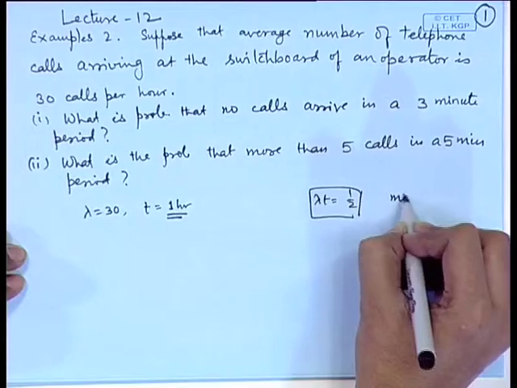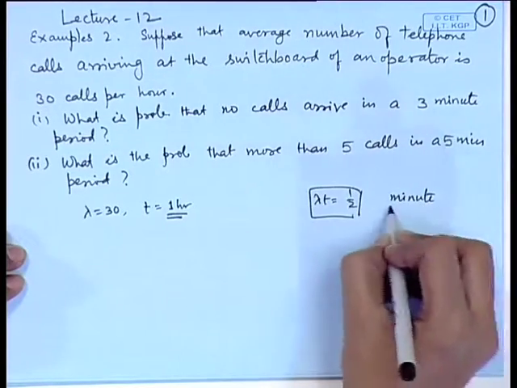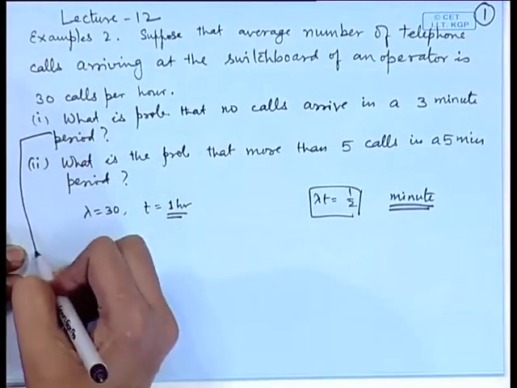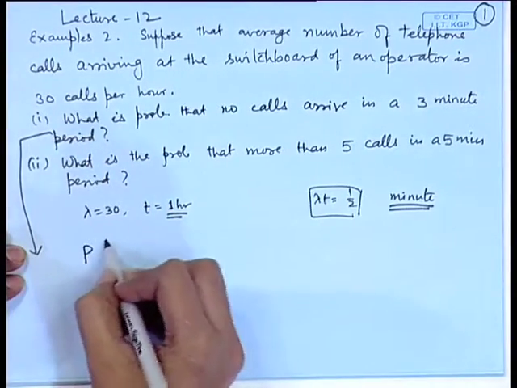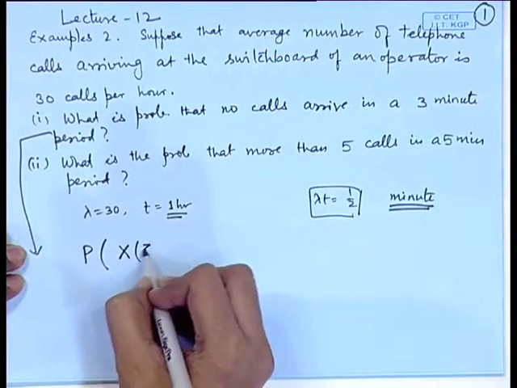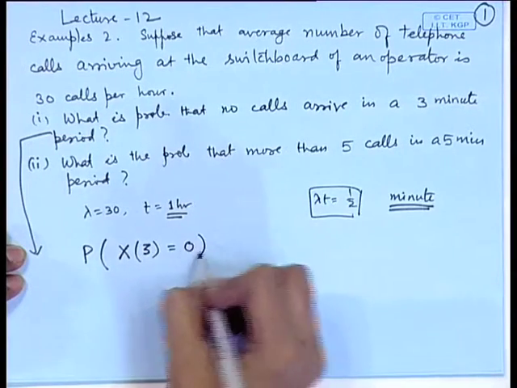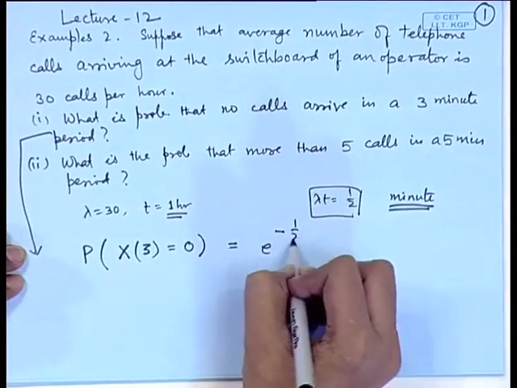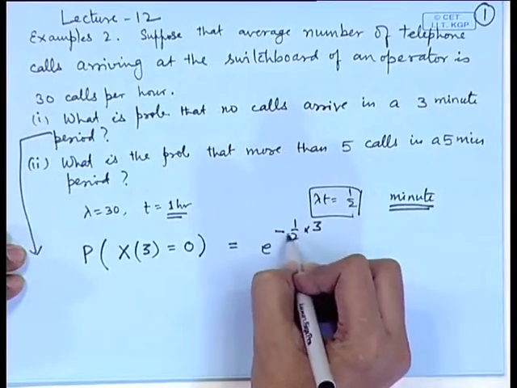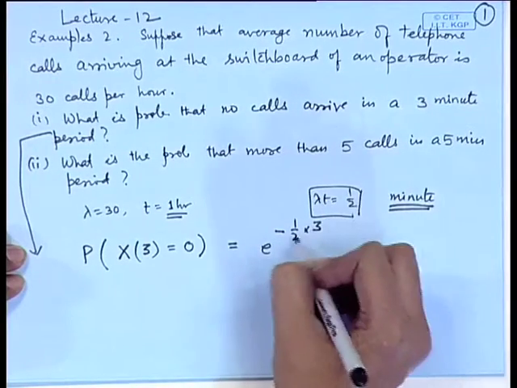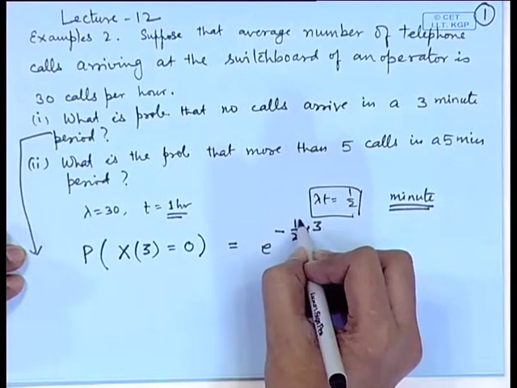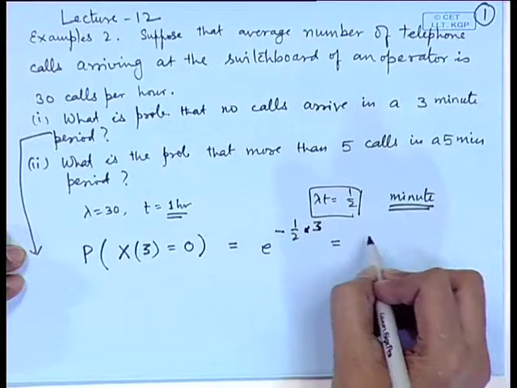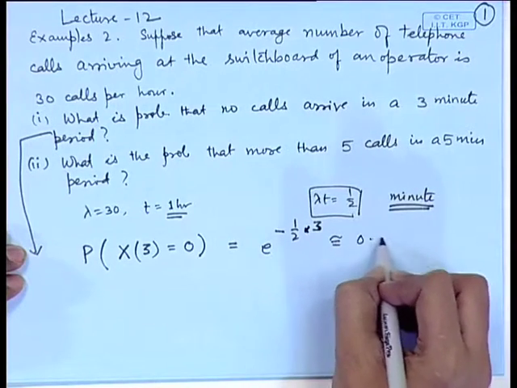So, the probability of no calls in a 3-minute period is the probability that X(3) is equal to 0. It is equal to e to the power minus 1 by 2 into 3. This 1 by 2 is the rate for 1 minute, so in 3 minutes it will be 3 by 2. Here I am taking lambda to be half and t to be 3. So, it is e to the power minus 3 by 2, which is approximately 0.22.